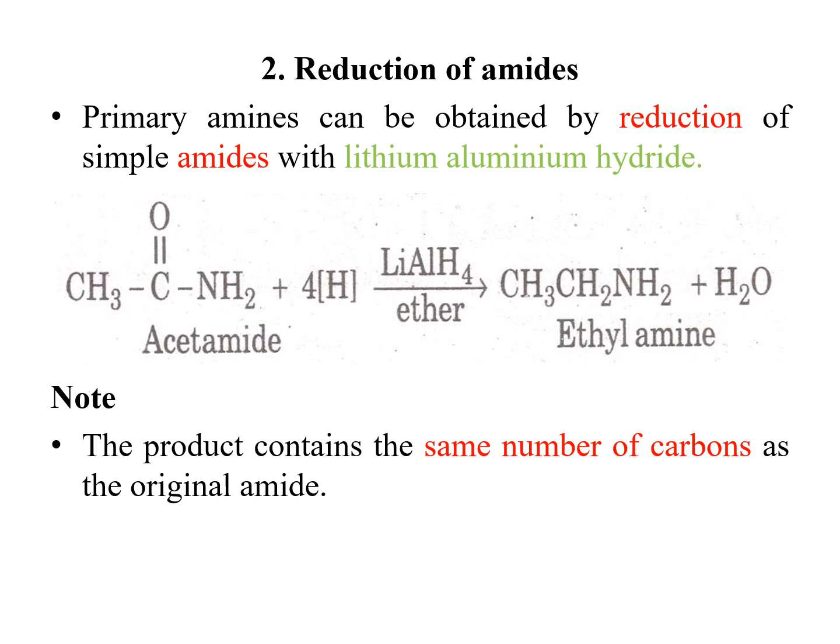Reduction of amides. Primary amines can be obtained by the reduction of simple amides with lithium aluminum hydride. Ether is used as a solvent. Simply C double bond O is reduced into CH2. The product contains the same number of carbons as the original amide.